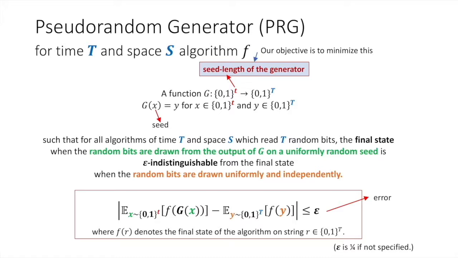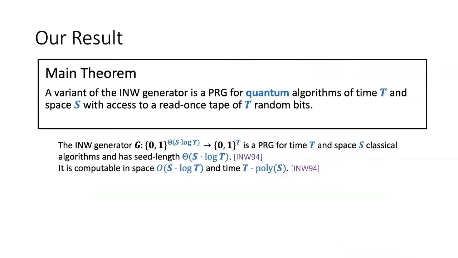I'm now ready to state our main result. Our second main result is that we show a pseudorandom generator for quantum algorithms of space S and time t with read-once access to random bits. The INW generator is a classical pseudorandom generator.